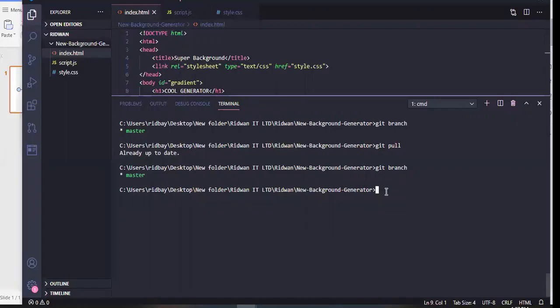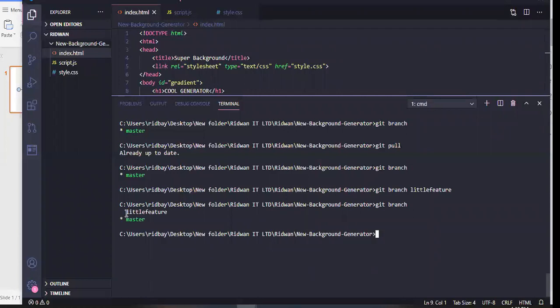This is Ridwan's working development environment. So Ridwan is going to do git branch, and the name of the branch is the next thing. So you do little feature. That is the name of the branch, and this is descriptive enough because we want to make some little features. If I do this now, then you can just do git branch again to check the branches you have. You can see this. We have little feature, we have master branch.